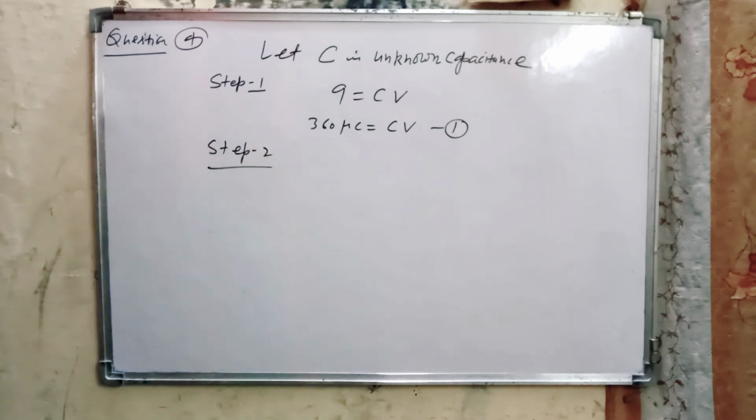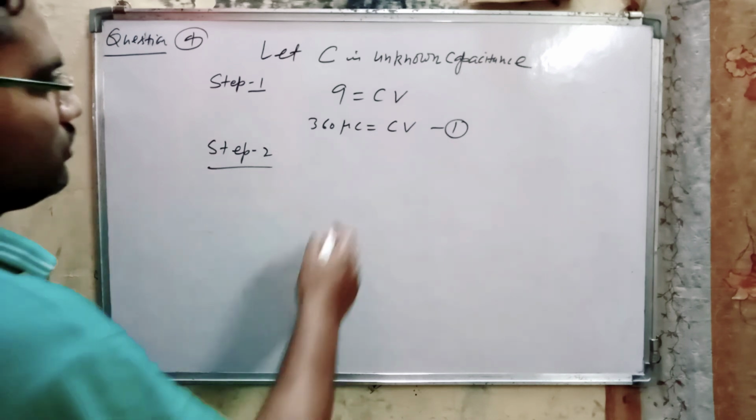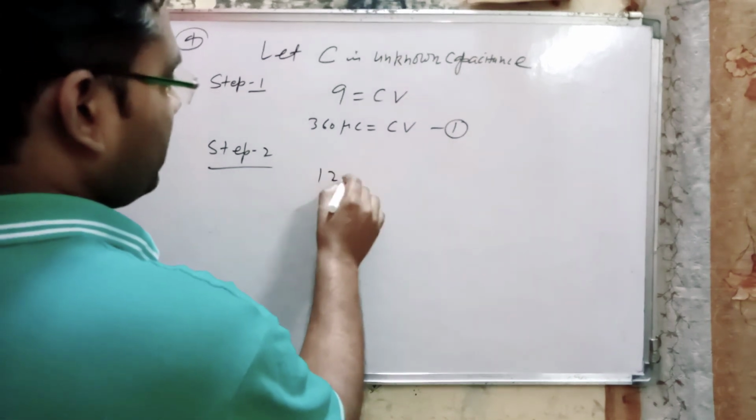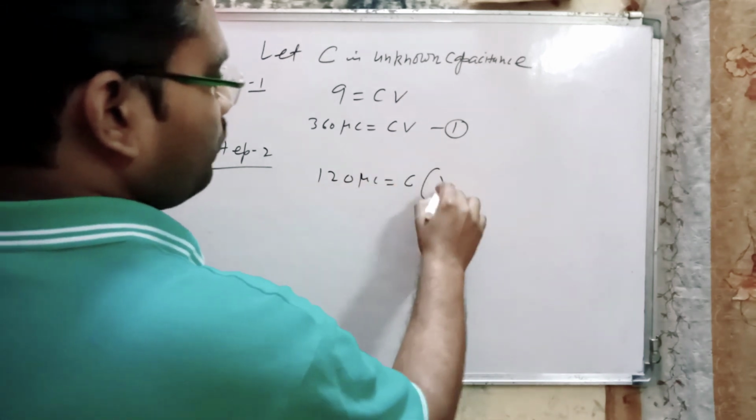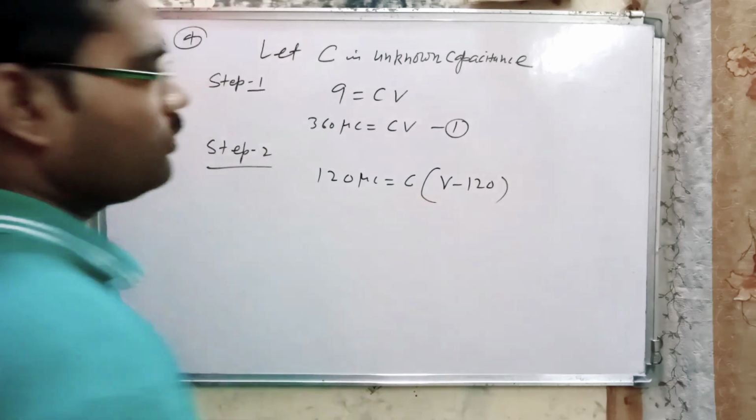Now in step 2, the potential is reduced by 120 volt, then the charge stored becomes 120 microcoulomb. So the charge became 120 microcoulomb, the capacitance is the same, and the potential is reduced by 120.